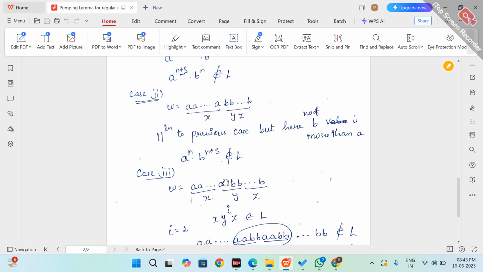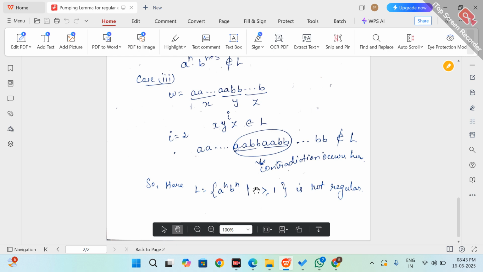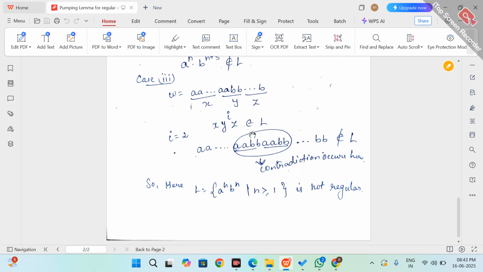Here we can split the given word into X, Y, Z. Some number of A's we consider as X, and some A's and B's in between, AABB, as Y. Now we substitute in the condition X Y to the power i Z belongs to L. We take X as any number of A's.